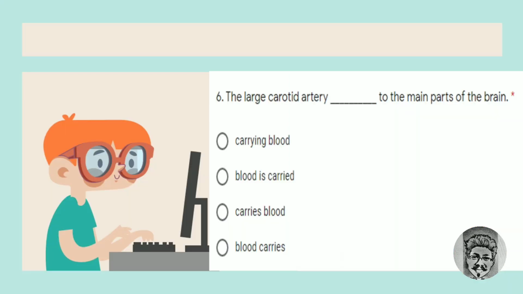Number 6. The large carotid artery blah blah blah to the main part of the brain. Let's analyze this sentence. Is there any subject? Yes. The large carotid artery is the subject. Then, does it have a verb? No verb. We can see this sentence has a complete subject. So, the sentence needs a verb directly after the word artery. Therefore, answer C is correct. Carries is a verb and blood is an object that completes this sentence.